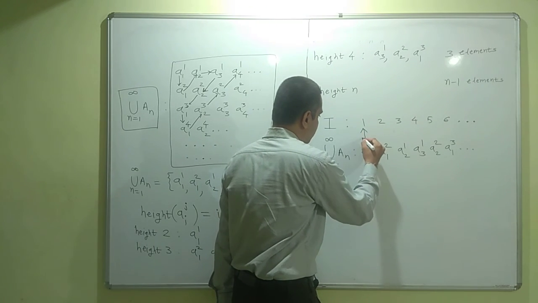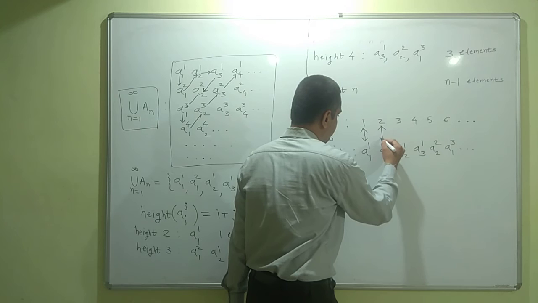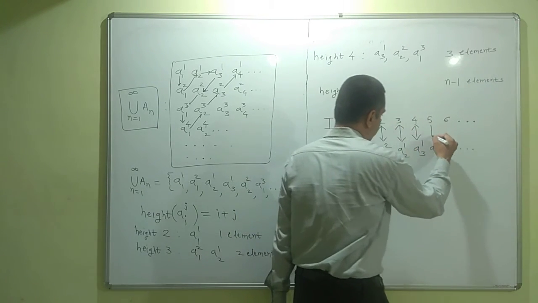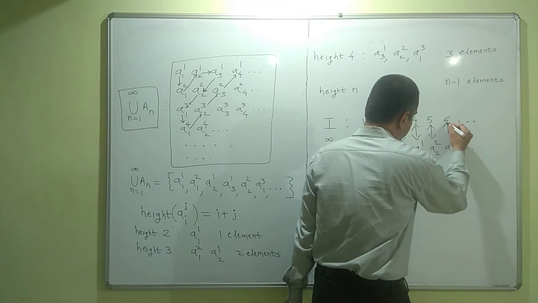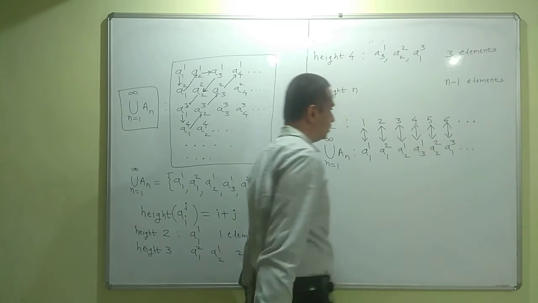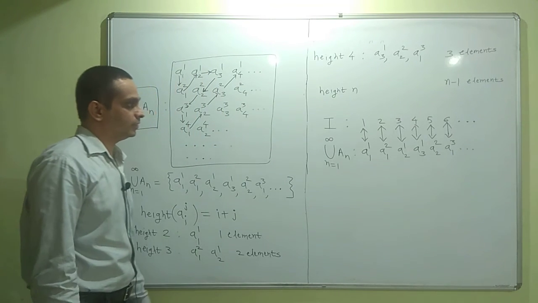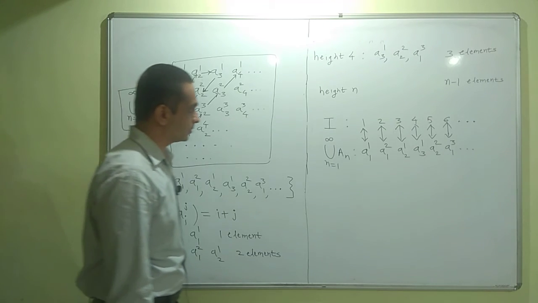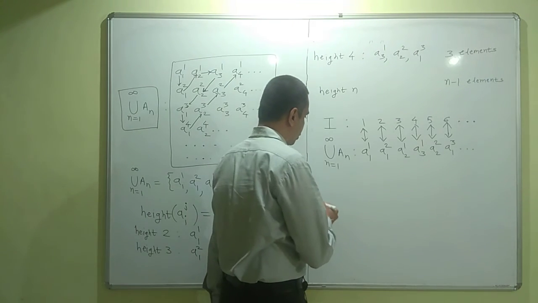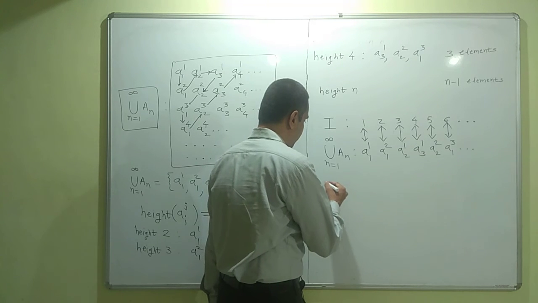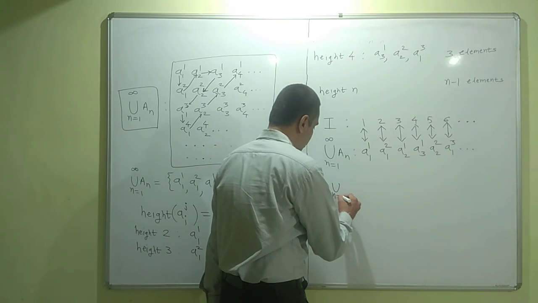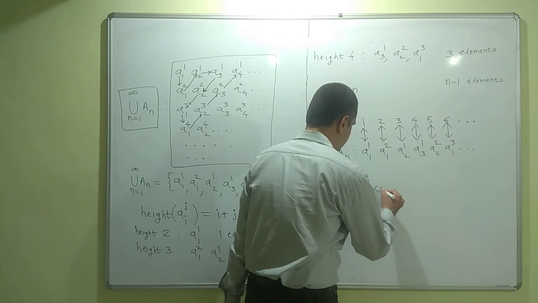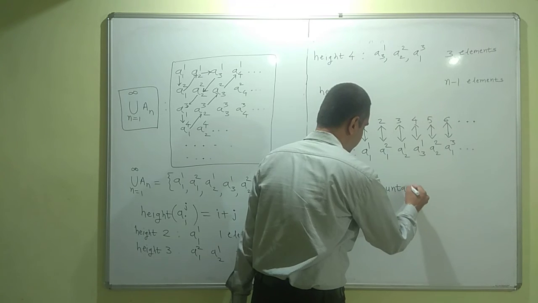This is a one-to-one correspondence between the set I of positive integers and the union over n from 1 to infinity of An. So this one-to-one correspondence justifies or proves the fact that the union over n from 1 to infinity of An is countable. This completes the proof.